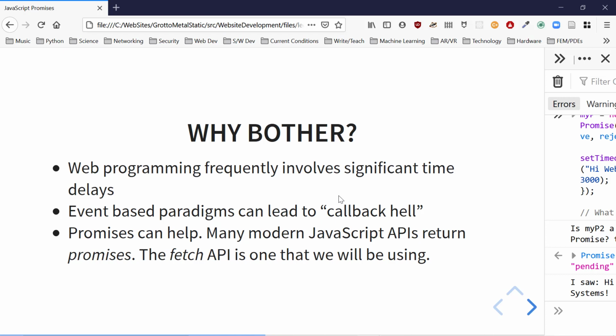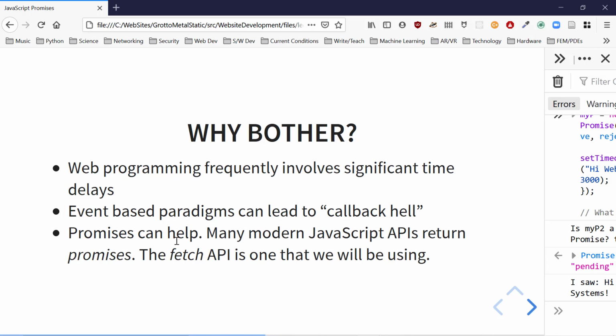Waiting for a database server to respond can feel like a long time from the point of view of code. The strictly event and callback paradigm, like we learned before, can lead to this callback hell problem. Too much nesting.